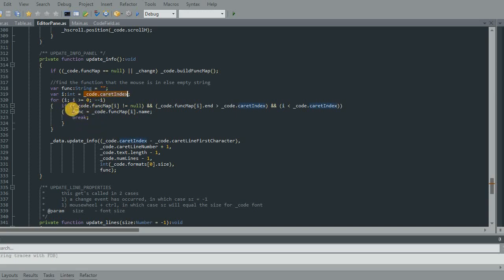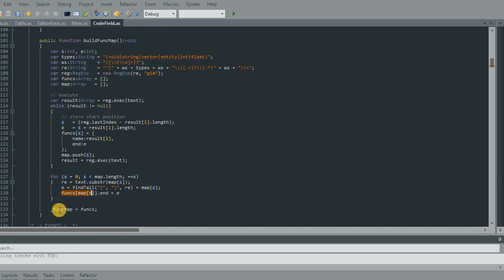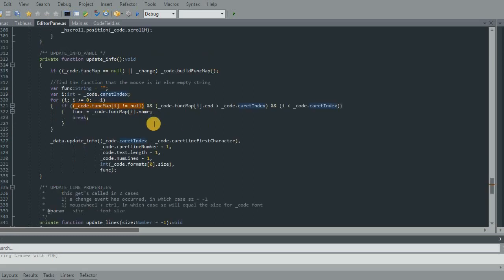through it. And as soon as I hit a func map that is not null, by the way, this code func map I is, see, func map equals funcs, there's funcs, so that is that. As soon as I hit one that's not null, it checks this, it checks that. If the caret index is less than the end position and greater than the start position, then it takes the name.